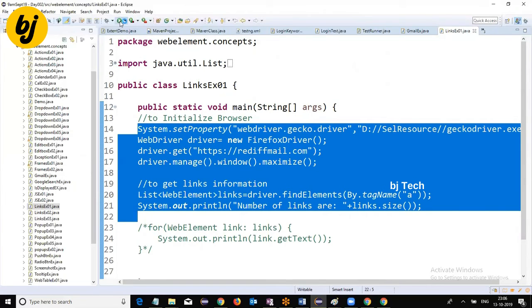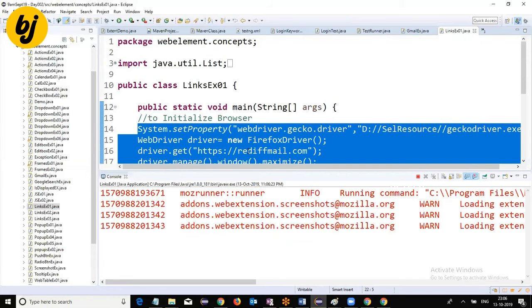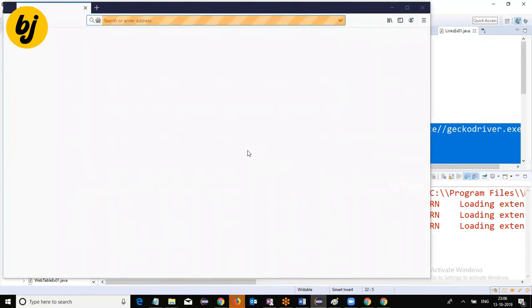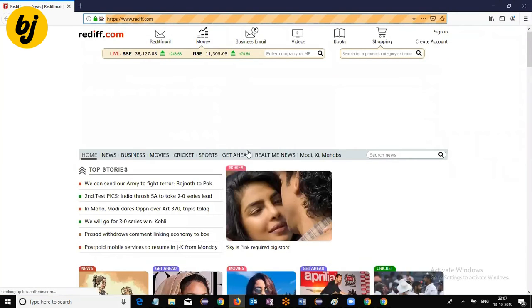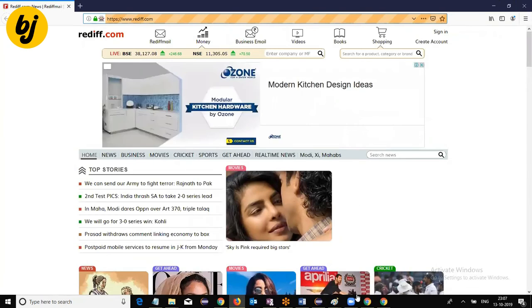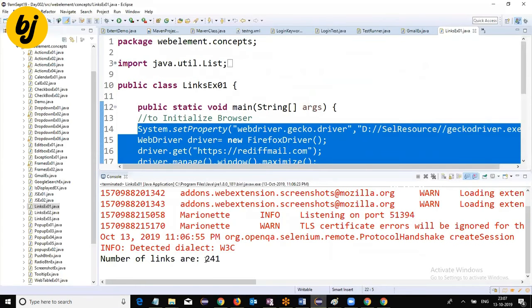If I run it, now see, it has given the output to me: 241.